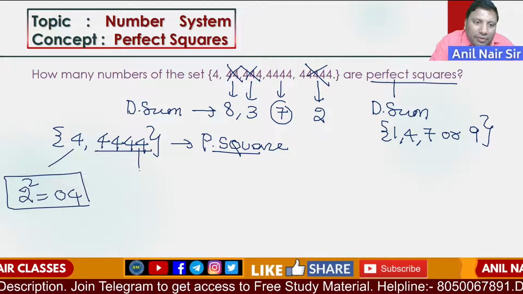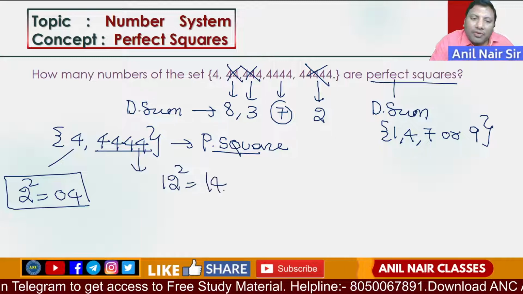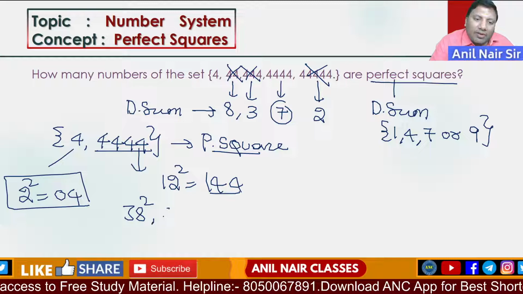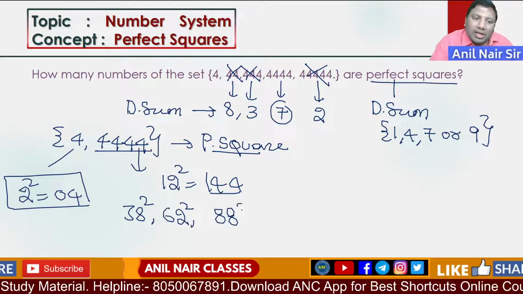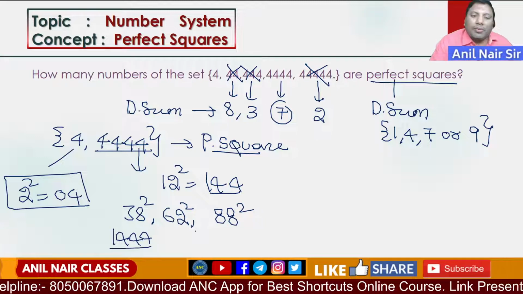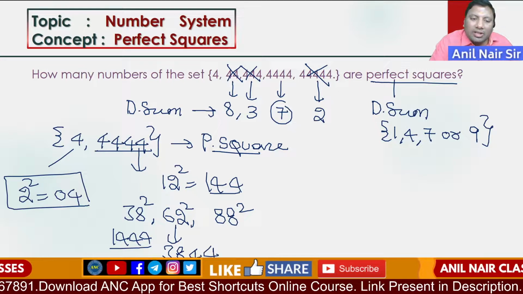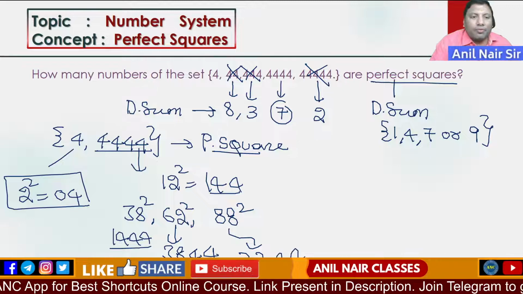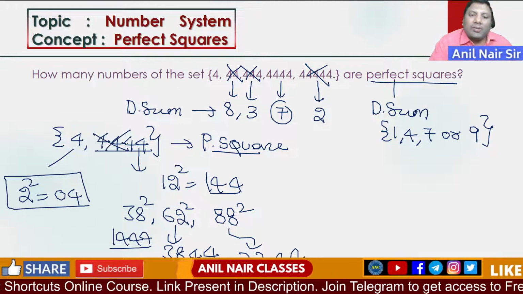For 44 and 4444, these end with 44. 12 square is 144, already we have seen. 50 minus 12, 38 square. 50 plus 12, 62 square. 100 minus 12, 88 square. 38 square is 1444. 62 square, if you are good in calculation, is 3844. 88 square is 7744. This number, 4444, is not coming as a perfect square.